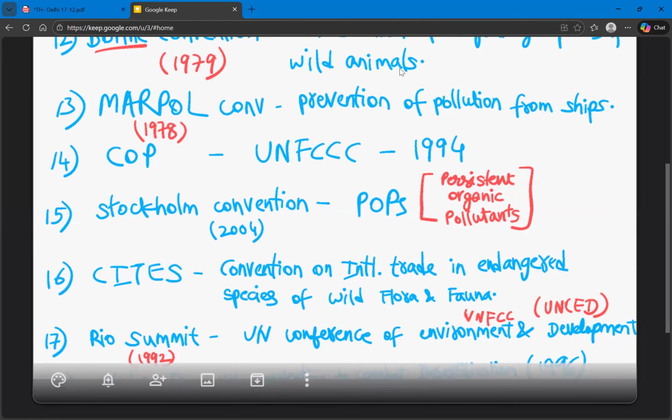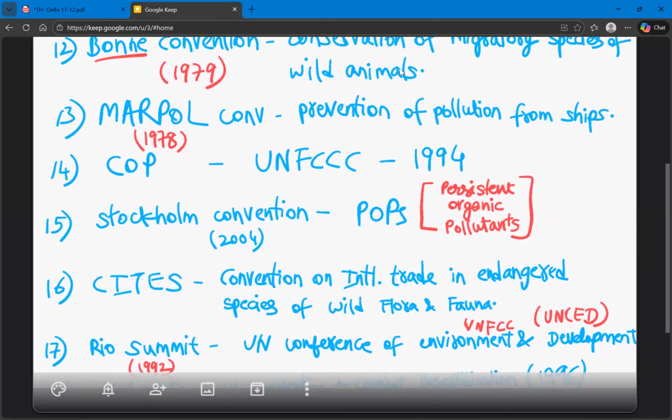And the next one is Rio Summit. Rio Summit, which is also called UN Conference on Environment and Development, was held in 1992. It led to the establishment of UNFCCC. Rio Summit was also called Earth Summit. So Rio Summit was held in 1992. It is also called Earth Summit. This is the UN Conference on Environment and Development, and it led to the creation of UNFCCC.